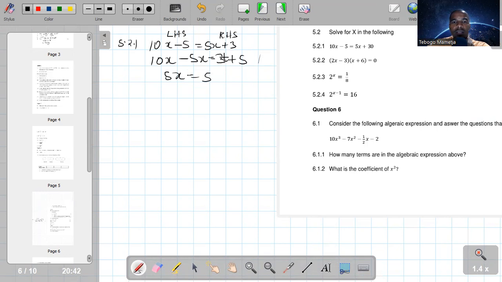Sorry guys, this is 30. This is 30. So this is supposed to be 35. So the 30, yes, it's 30, it's not 3. Okay. Now 5x is 35. We must get rid of a 5 there by dividing by 5 both sides. So 5 and 5 cancels. So we are left with x. So 5 into 35, it goes 7 times. So that is that one. So the next one is 5.2.2.